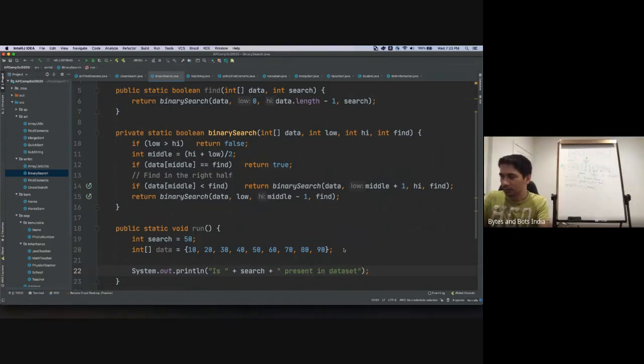The question is whether whatever we are searching is present in the data set, and then we call find, and we pass data to it, and we say we are searching for 50 in this.